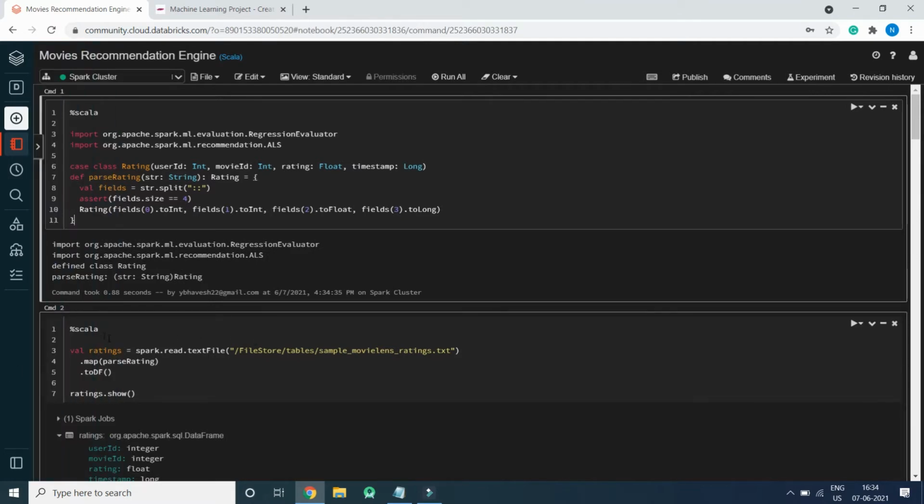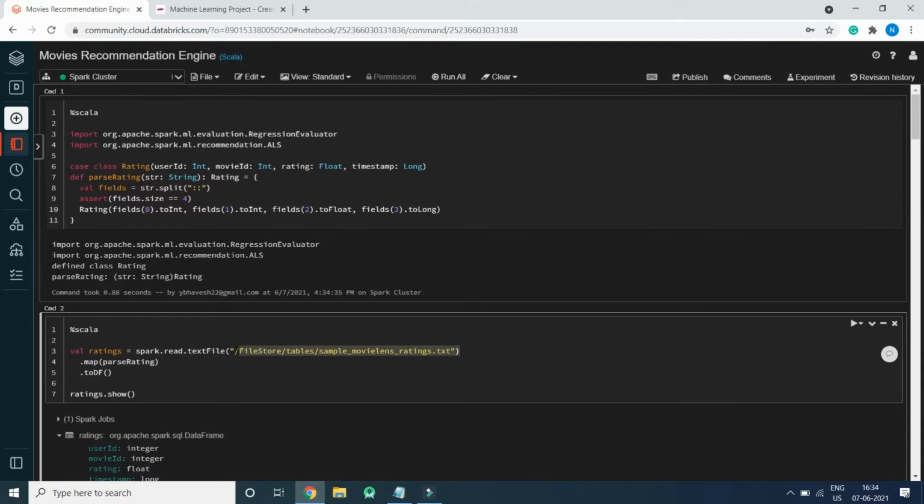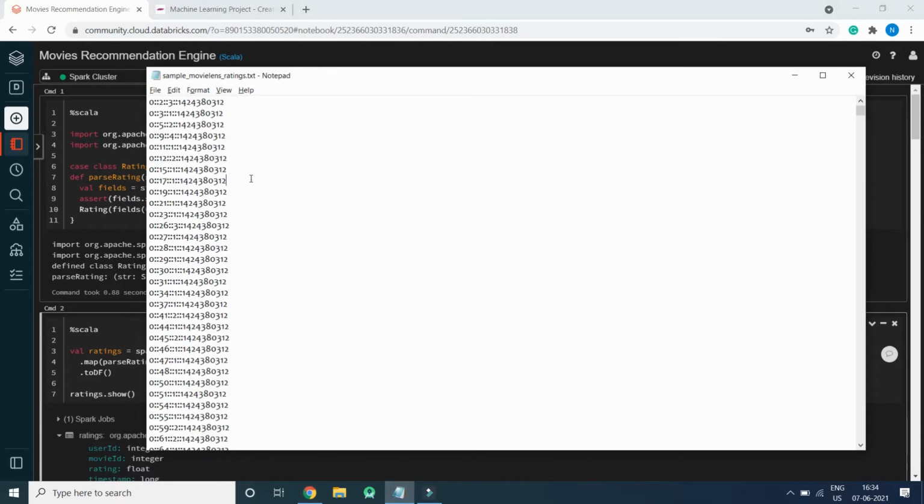Now we will write Scala val ratings equal to spark.read.textFile, and we have specified the file location. This is the location where we have kept the file. This is the raw data file which I have uploaded into the Databricks environment, launched the cluster and attached the notebook to the cluster.